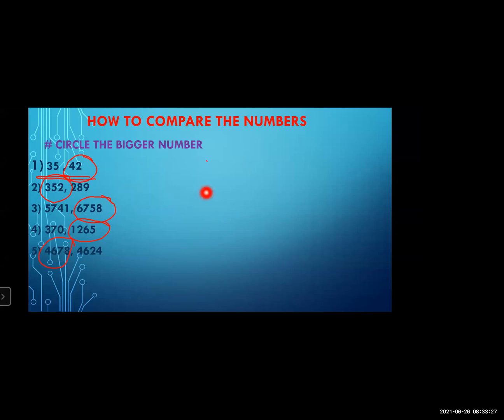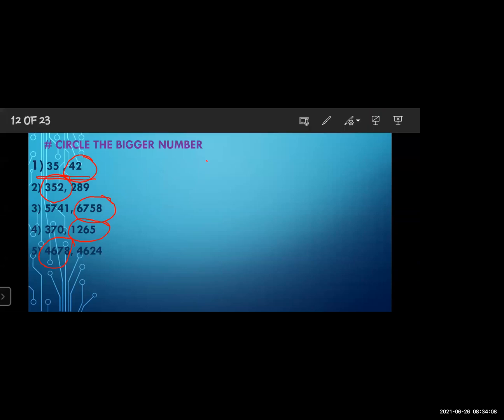So once again, I'm telling you, while finding the bigger number, first of all you have to see how many digits are in both numbers. The number that has more digits is the bigger number. If the digits are the same, then you have to see the higher place. Which number has a bigger digit on the higher place? That number is the bigger number. Understood? Yes.